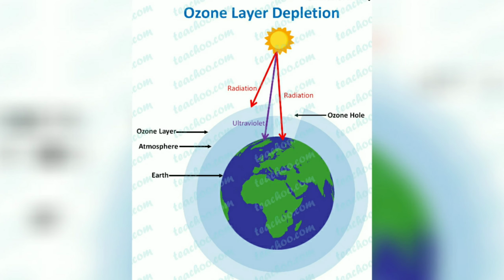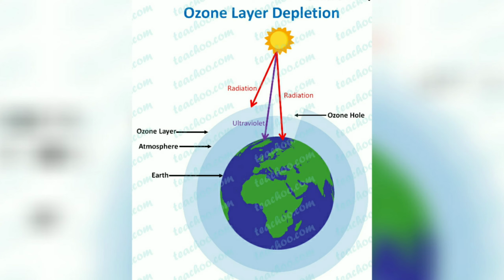Next, I will tell you about the depletion of the ozone layer. As you already know, ozone gas is present in our stratosphere, which is also known as the ozonosphere. The ozone layer stretches from the troposphere to the stratosphere.